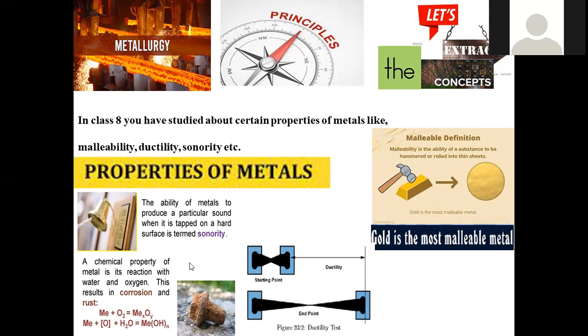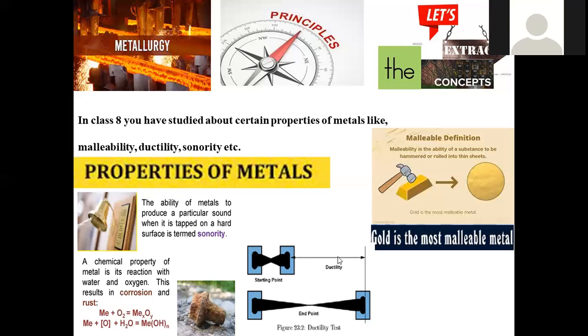Move on to another property called ductility. Ductility is nothing but that, by applying force, the metal can be drawn into a wire. For example, we take conducting copper, so that wire is made of copper, and that can be drawn into a thin wire.